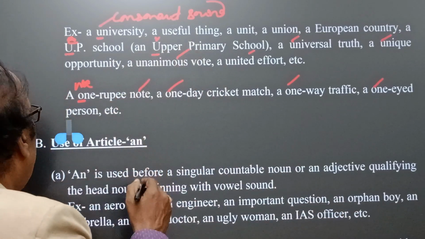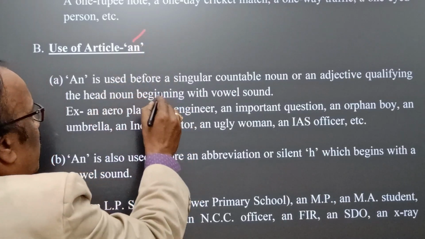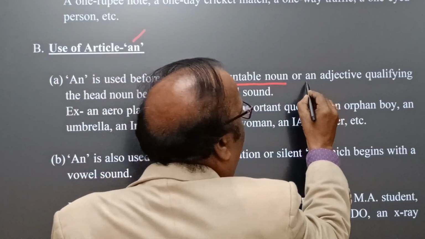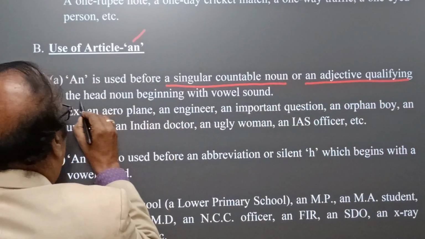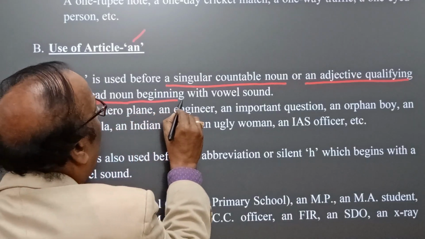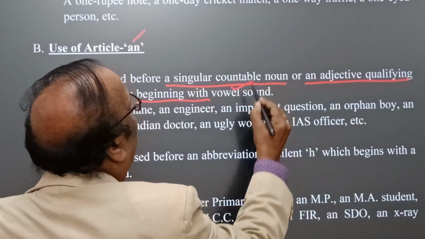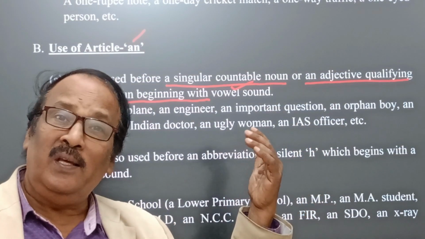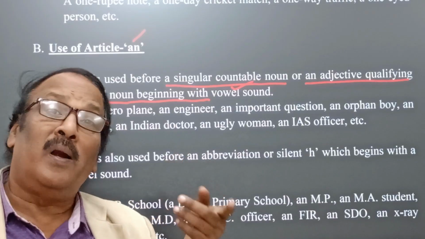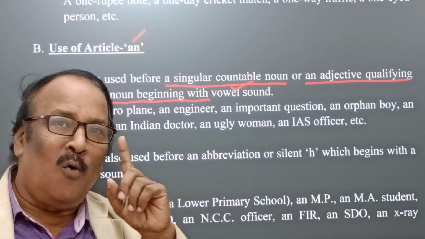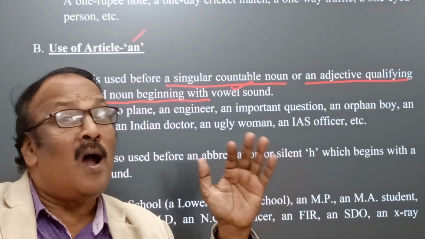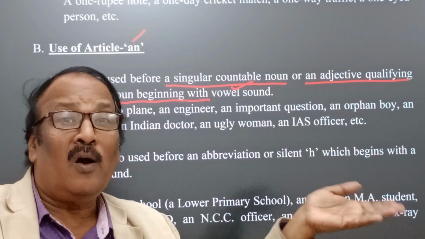Okay, now come to article an. An is used before a singular countable noun or an adjective qualifying the head noun beginning with a vowel sound. Yes, this is a very interesting factor: beginning with not only a vowel but a vowel sound. Sound is a very important factor here to decide whether we have to use a or an.